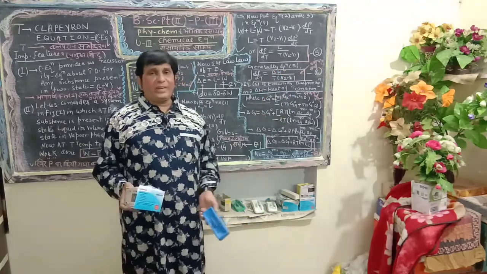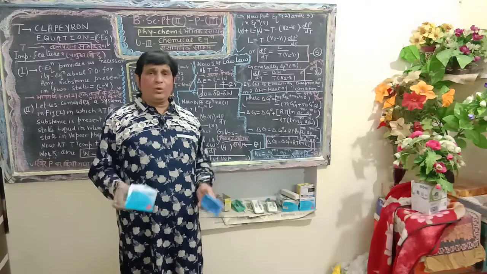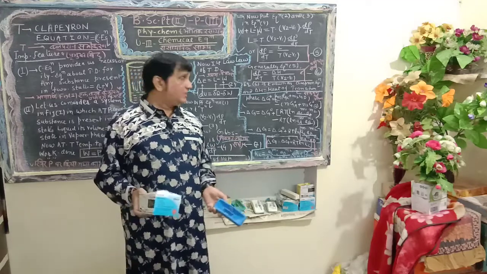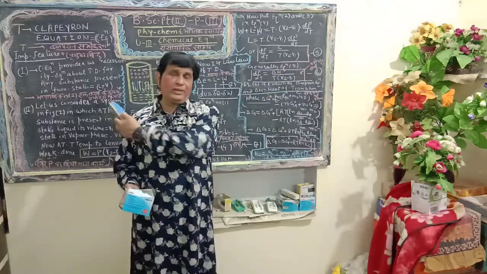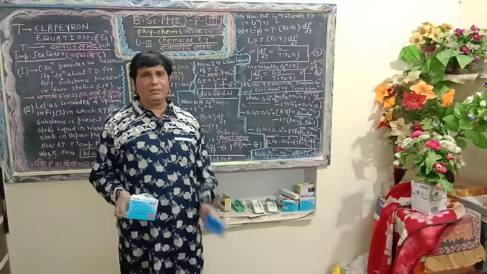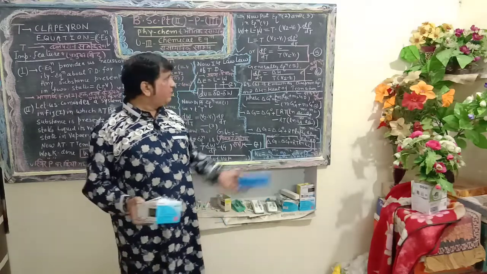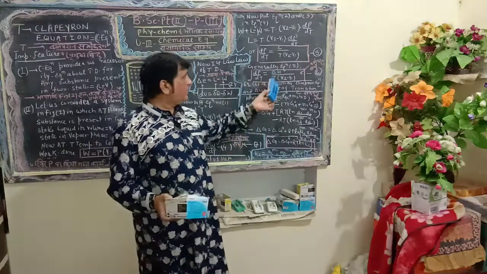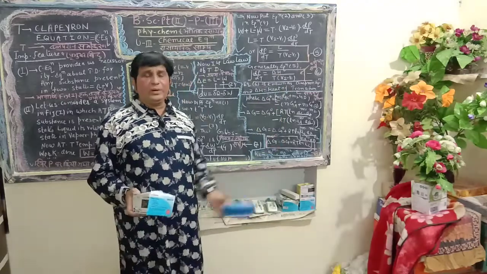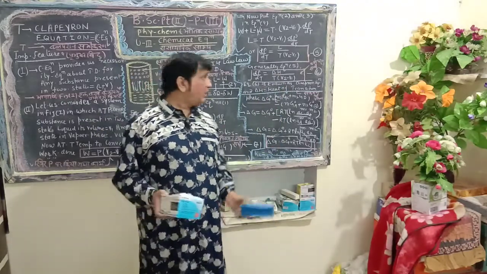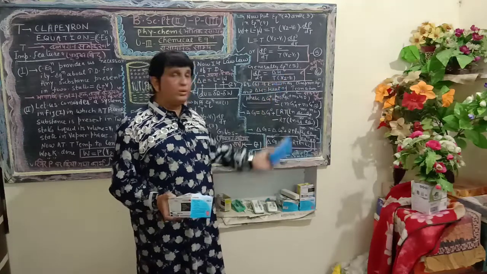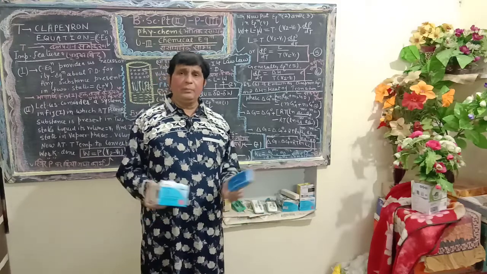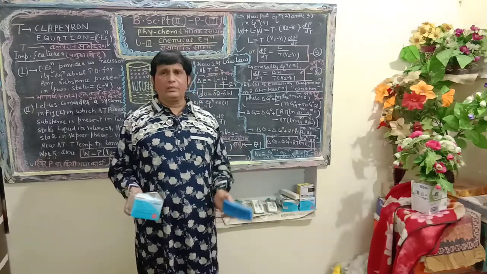Heat or enthalpy of transition: as in our previous lecture, for conversion of one state to another, the required heat is known as heat of transition. So the liquid phase is converted into vapor phase, and by the fundamental rules of thermodynamics, L can be written as delta H. Hence the complete equation is dP/dT = delta H / [T(V2 - V1)]. It is known as the Clapeyron equation. Dear students of BSc Part 2, once again, dP/dT = delta H / [T(V2 - V1)] is the Clapeyron equation, which is beneficial to solve numerical problems in physical chemistry.